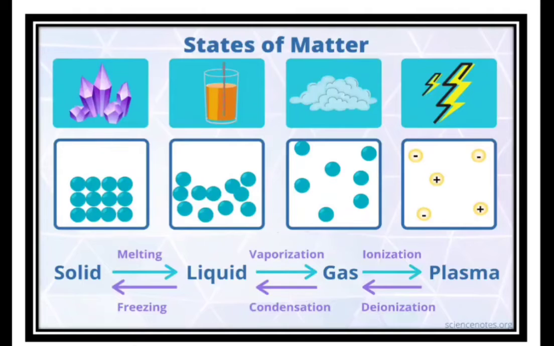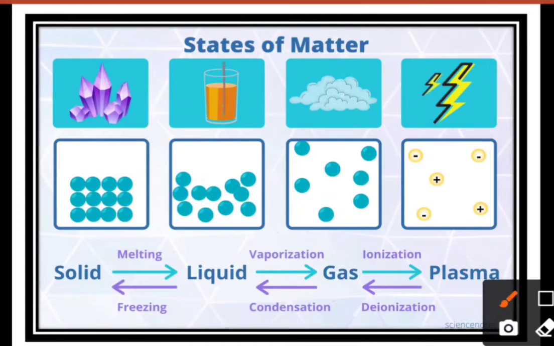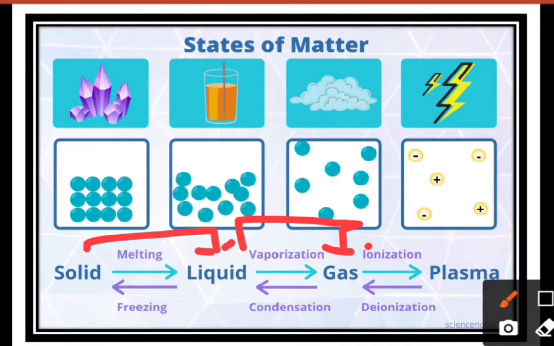In our previous videos, we have studied the different states of matter, their properties, and how we can change them from one state to another. Like a solid can be changed into a liquid by increasing the temperature. A liquid can be changed into a gas by again increasing the temperature. This process of changing a liquid into a gas is known as vaporization, and the extra heat required other than its boiling point is known as latent heat of vaporization.